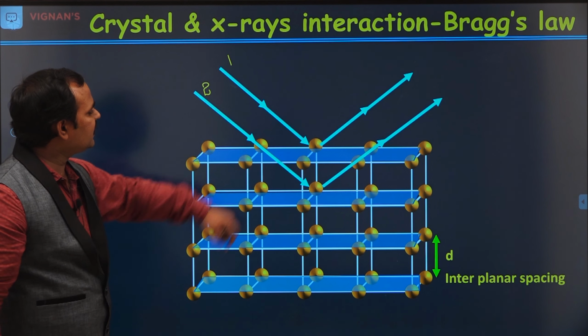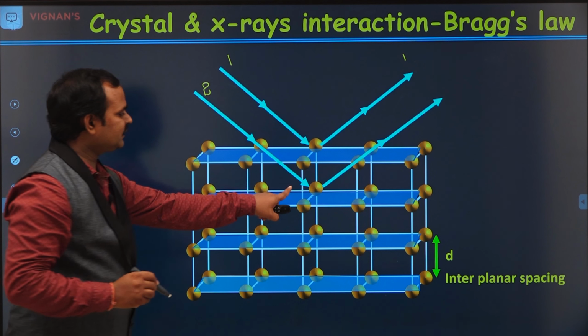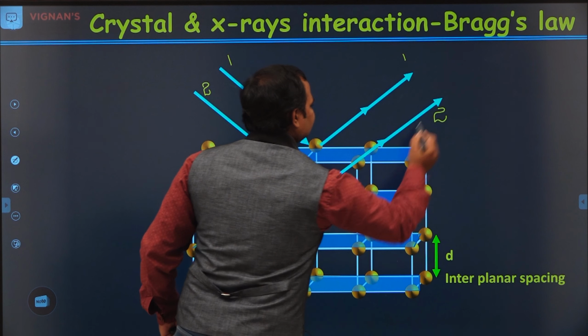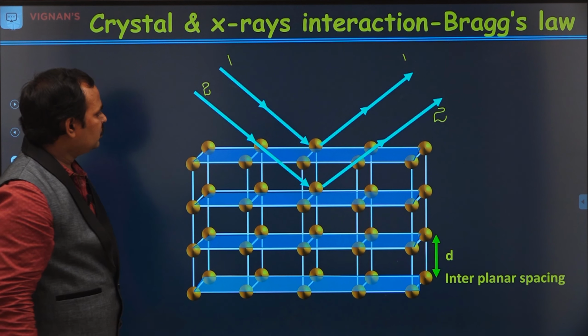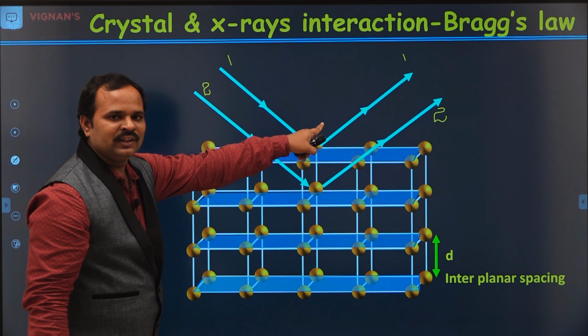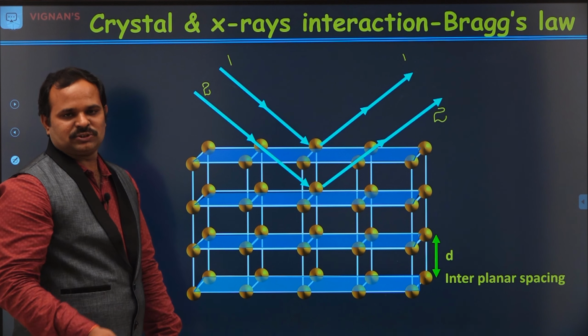Now, this X-ray is incident on this atom and then reflects, and this X-ray is incident on here and then reflects. If you see, the two waves are reflecting. We only see the reflection when Bragg's condition is satisfied.